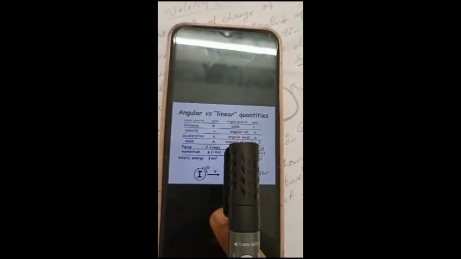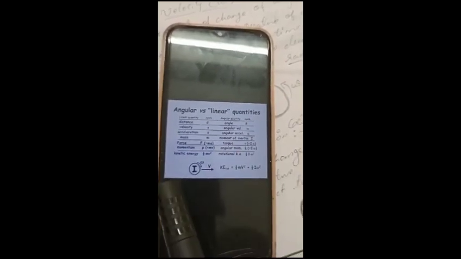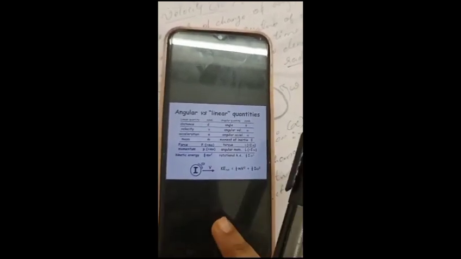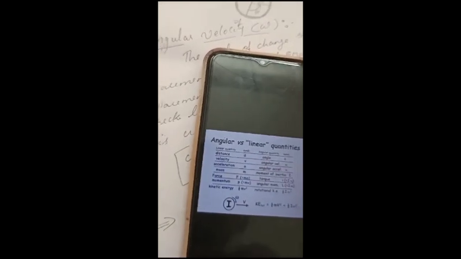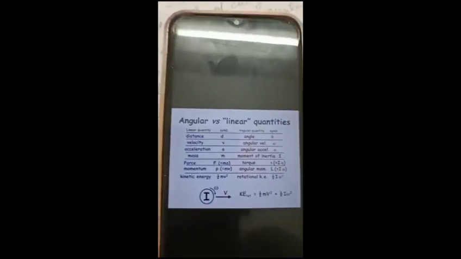Force changes to torque, momentum changes to angular momentum, kinetic energy turns to rotational kinetic energy. We will deal with it after some time. Just go through this.